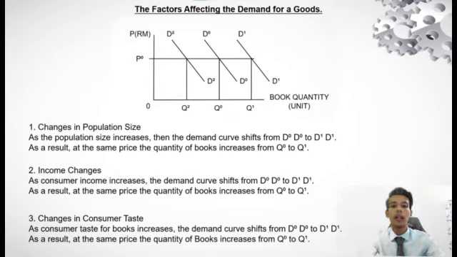And third factor is change in customer taste. As customer taste for books increases, the demand curve shifts from D0 to D1. As a result, at the same price, the quantity of books increases from Q0 to Q1.